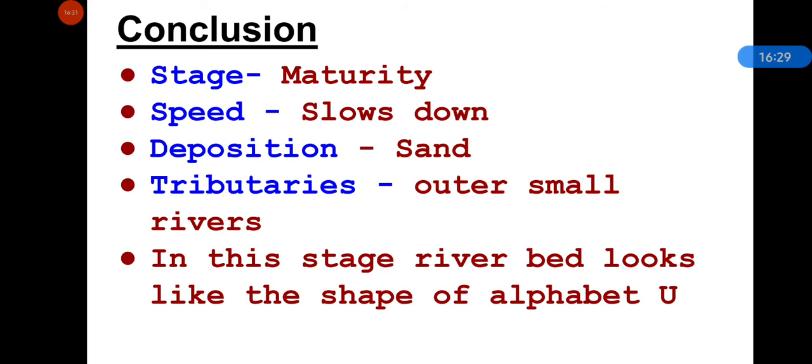And the other small rivers that join it are called tributaries. And in this stage, riverbed looks like the shape of alphabet U. And some examples of river with a tributary: Chenab and Jhelum are important tributaries of the Indus River, and the Yamuna and Son are important tributaries of the Ganga River.